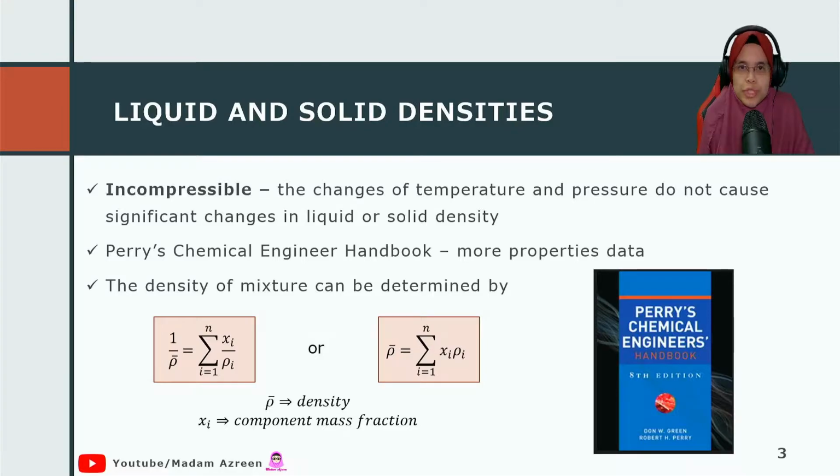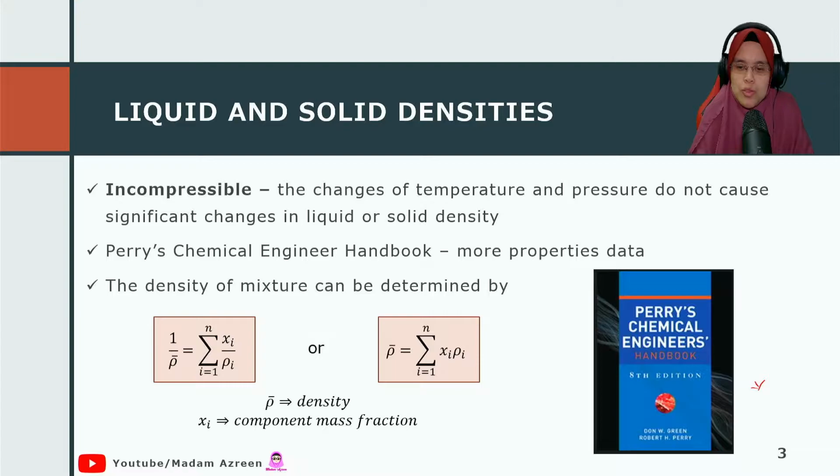Before we proceed with a detailed topic about gases, I would like to introduce to you a book, Perry's Chemical Engineers' Handbook, which is this book. This is the 8th edition. The latest edition should be 9 or higher. This book contains a lot of property data for almost all the chemicals. Later on, this book is really useful for you when you do your plant design project.